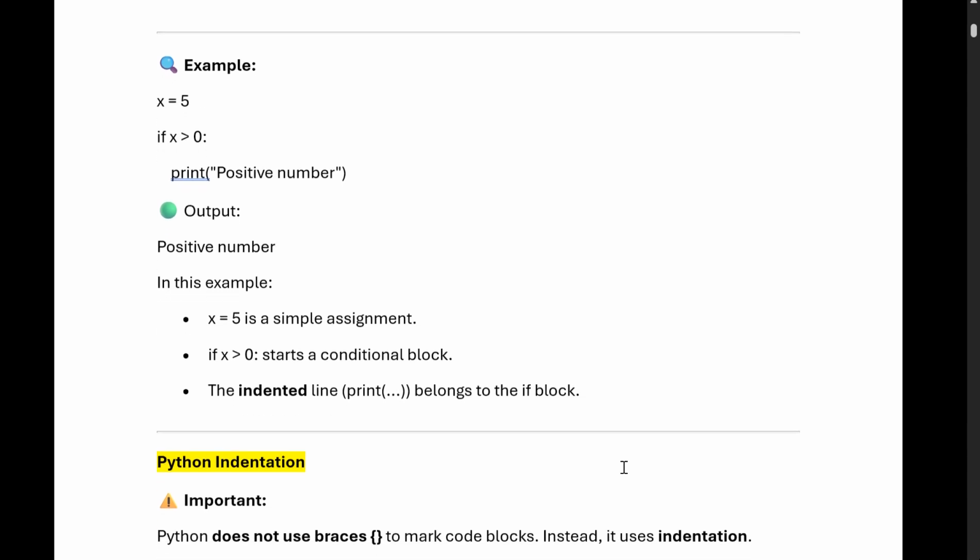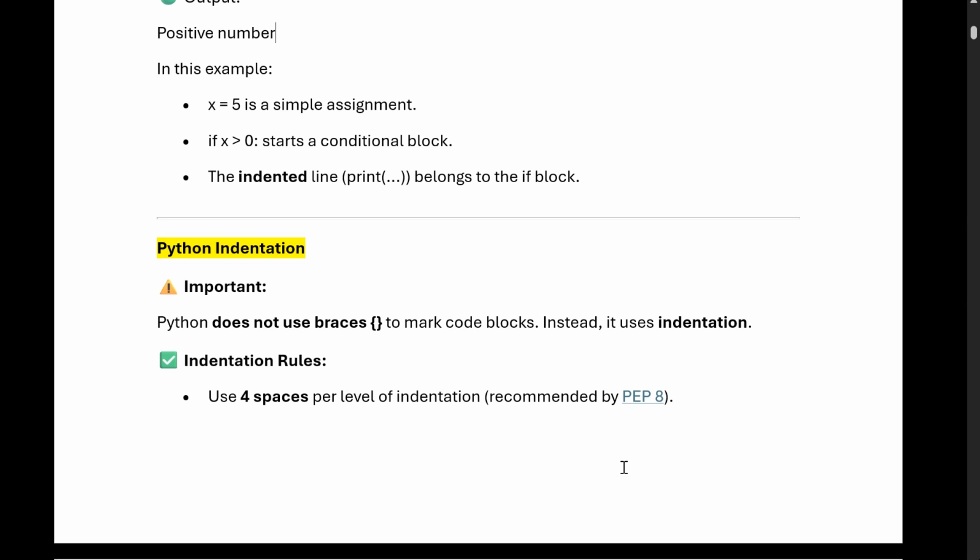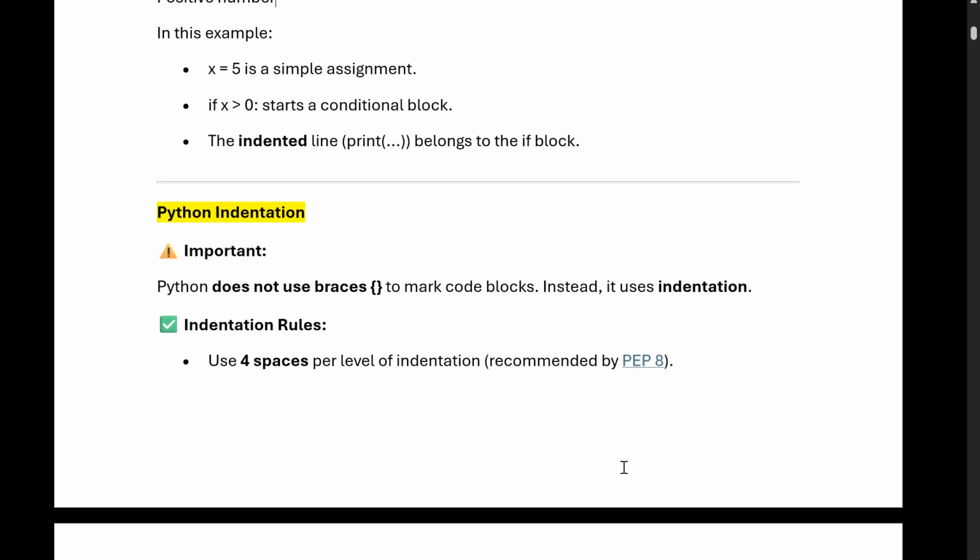Now we will understand the next concept, called Python indentation. As we already know, Python does not use braces. In case of Java or any other language, if we are starting a function block, we start with curly braces. But Python does not use braces to mark the code block.